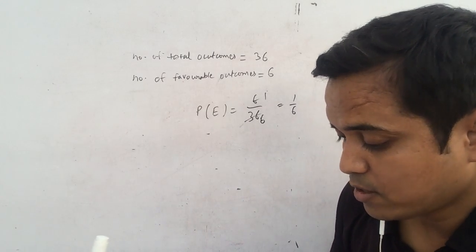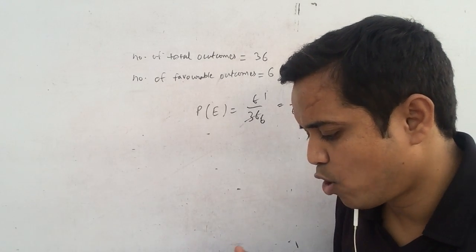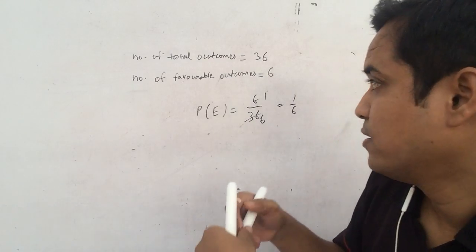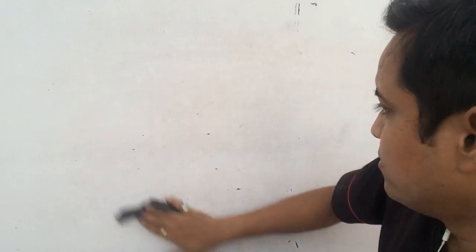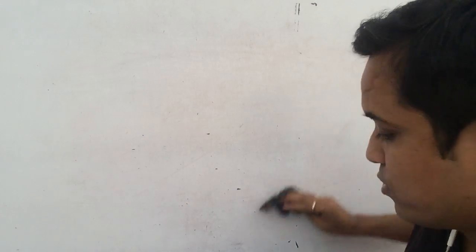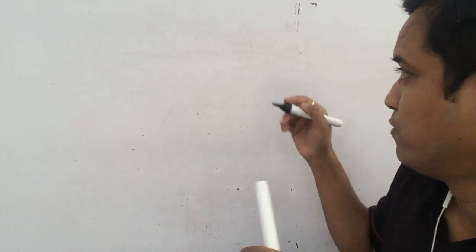The second question is the probability of getting a bad egg from a lot of 400 eggs. You can write this question. The probability of getting a bad egg from a lot of 400 eggs is 0.035.